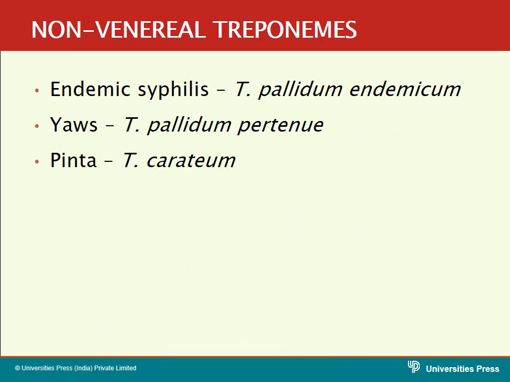This ends today's class. By this time you are able to know the various morphological features of these spirochetes. The important disease, syphilis, the causative agent is Treponema pallidum. You have learned the morphological features, cultural characters, and various antigens of Treponema pallidum, and also the various manifestations, that is the various stages of syphilis, and the laboratory diagnosis of syphilis.